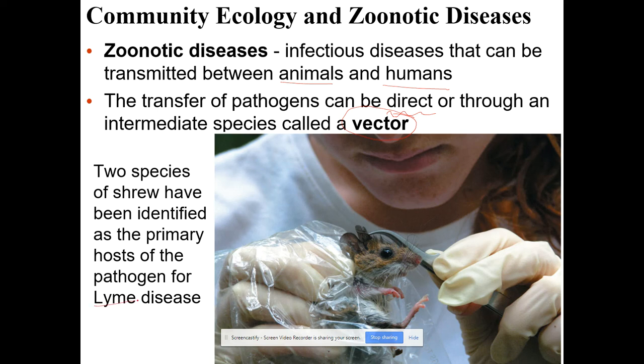For Lyme disease, the vector is a tick, and one of the primary hosts are various species of shrew or other rodents, actually. And so the rodent has the Lyme disease parasite in it, gets bitten by a tick, the tick takes it, and the tick itself doesn't get sick, the tick is the vector, but then it bites a person and the person gets sick.